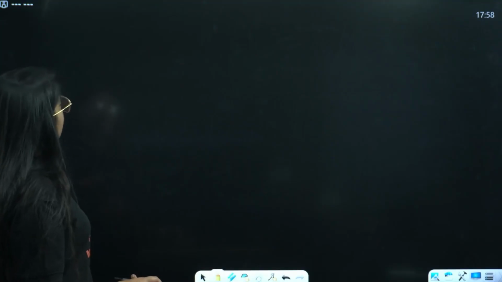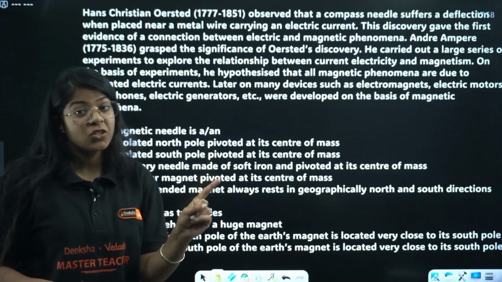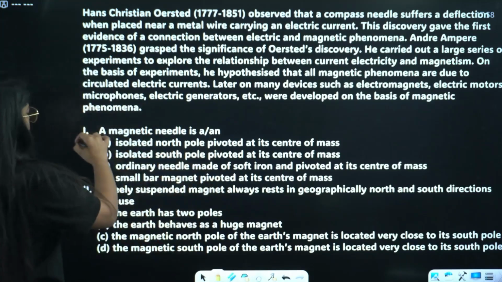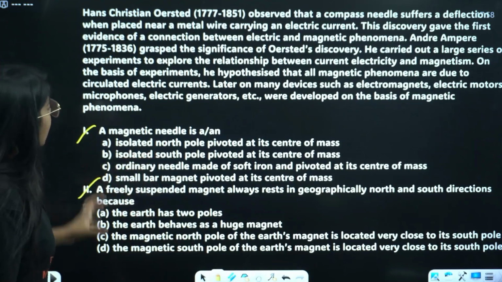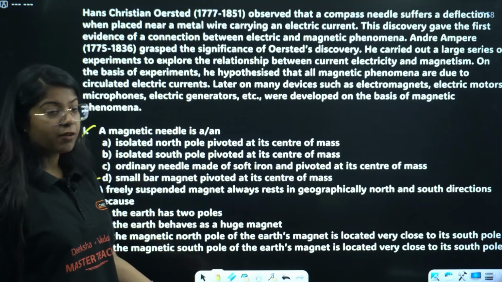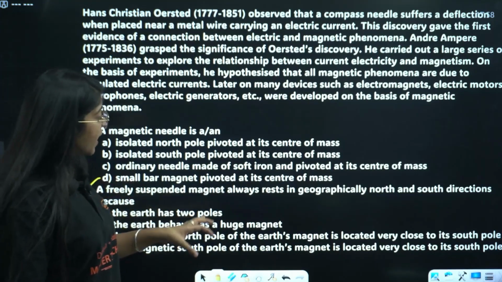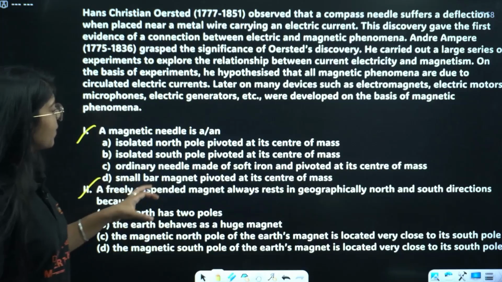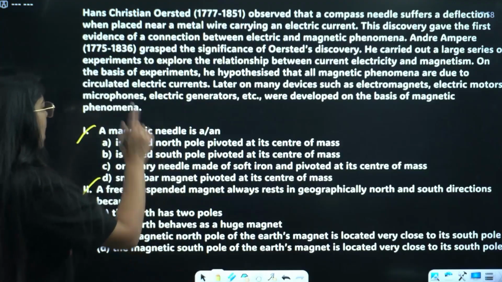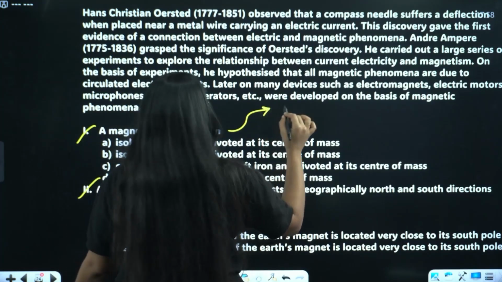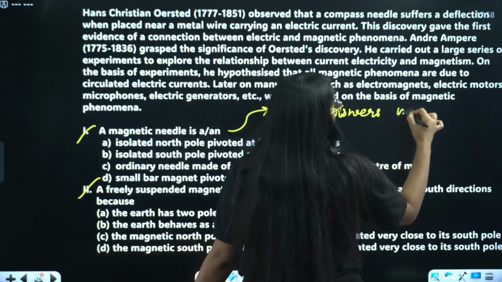Okay. Next we have, oh, big question, but we are not reading the passage, we are jumping directly onto the questions. There are just two very basic MCQs. A magnetic needle is: an isolated north pole pivoted at its center of mass, an isolated south pole pivoted at its center of mass, ordinary needle made of soft iron and pivoted at its center of mass, or small bar magnet pivoted at its center of mass. You have to tell me the answer of this question in the comment section. I will not tell you. This is very basic. This is slide number 24. Answers in the comment.